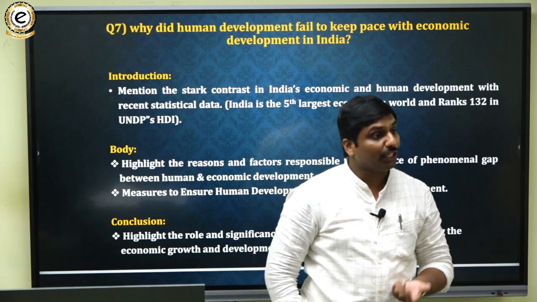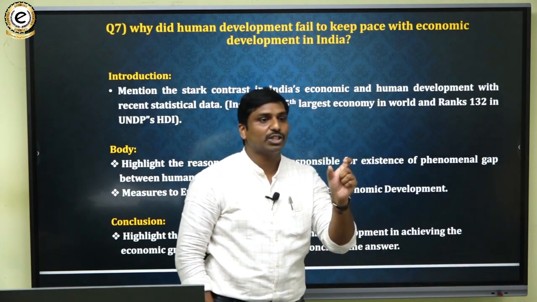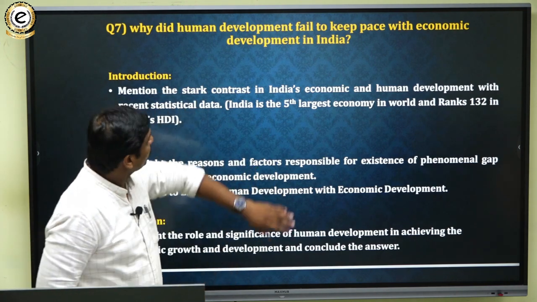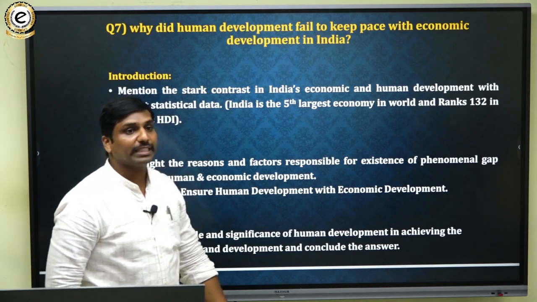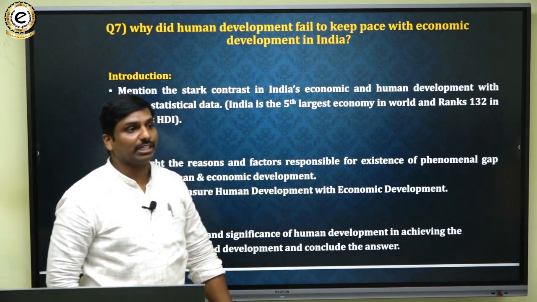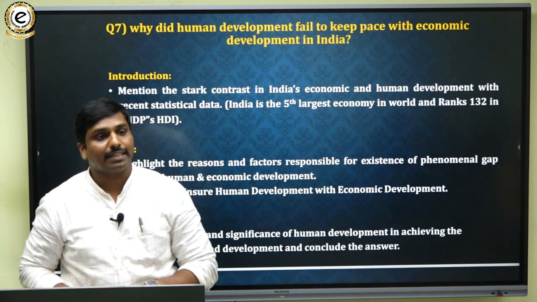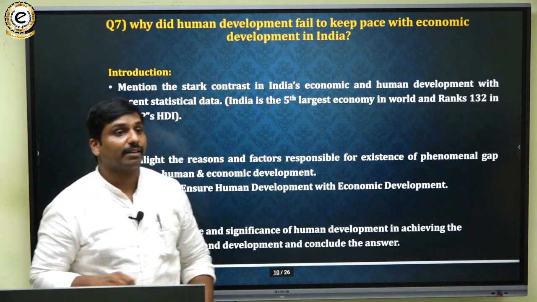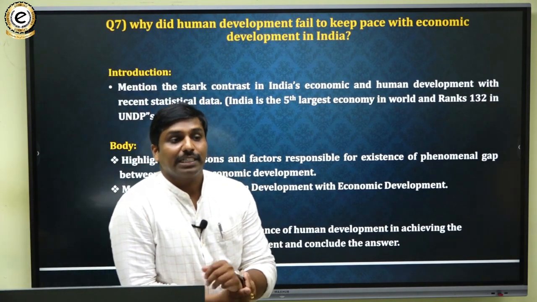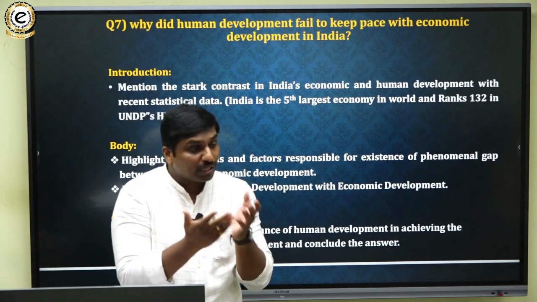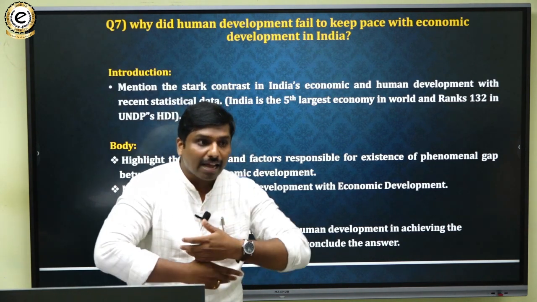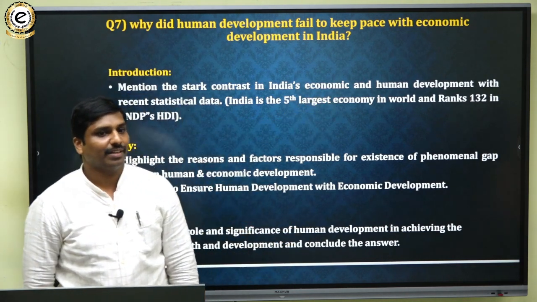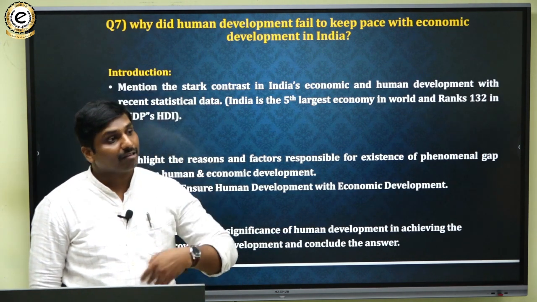So they have picked the human geography. In human geography, we have demographic factors. In demography, we have human development. So they have picked that and they have linked it with economic development. So recently, the Economic Survey 2022 and 23 claims that India has emerged as the fifth largest economy in the world. Okay, so the Economic Survey of India claimed likewise.